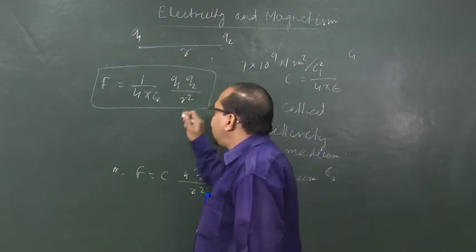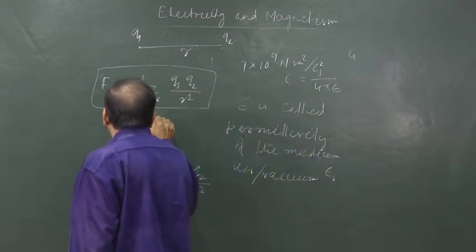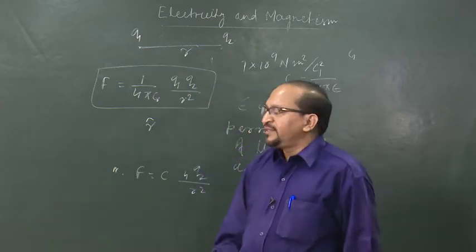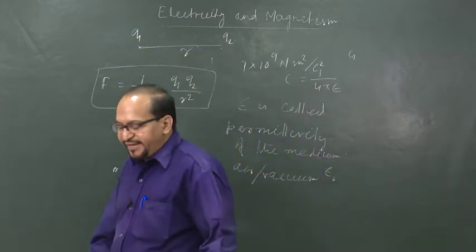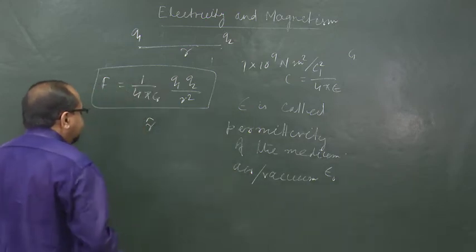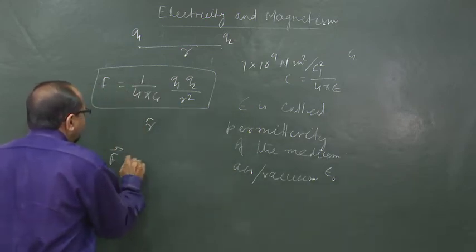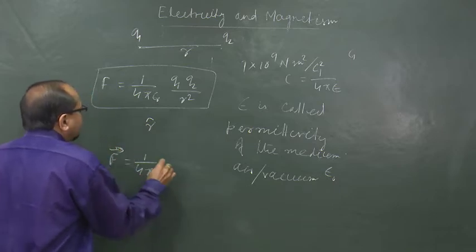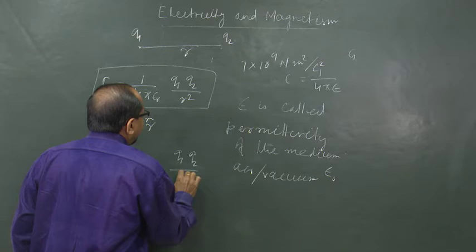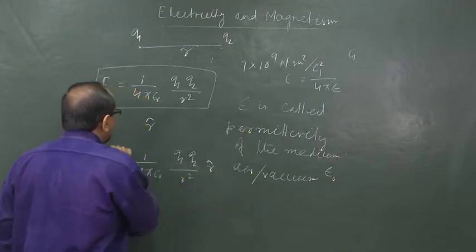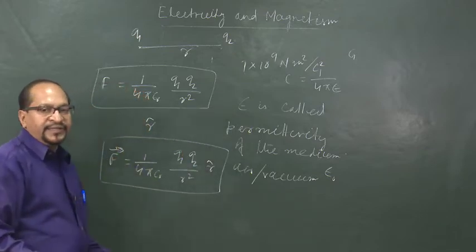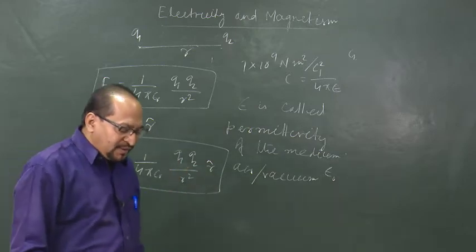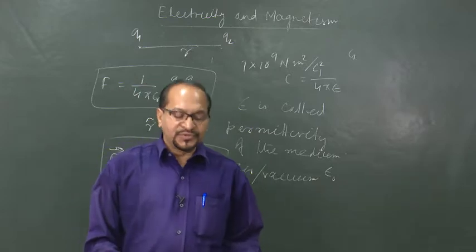So, if we consider a unit vector r cap along the line joining the two charges, then in vector form we should write Coulomb's law as F is equal to 1 by 4 pi epsilon naught q1 q2 by r square into r cap, because every vector can be represented as the product of its magnitude and a unit vector along that direction. So, this is the electrostatic force between 2 point charges.